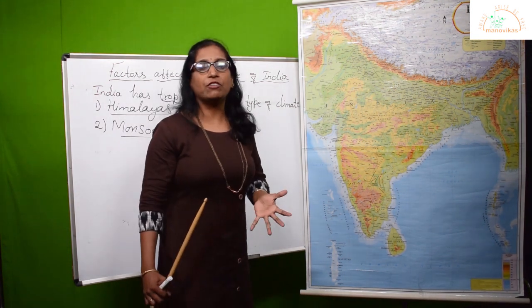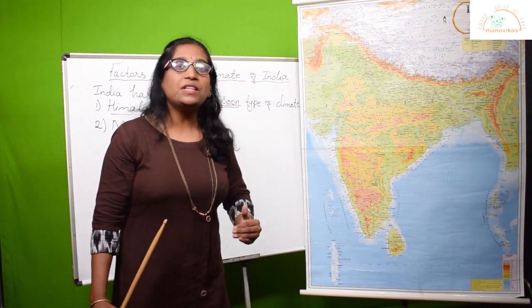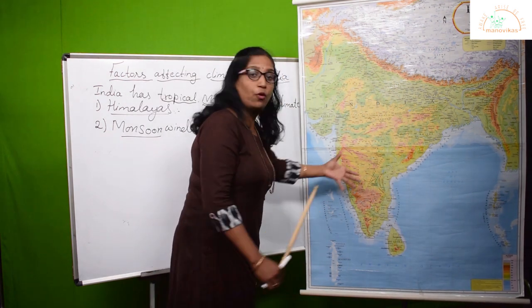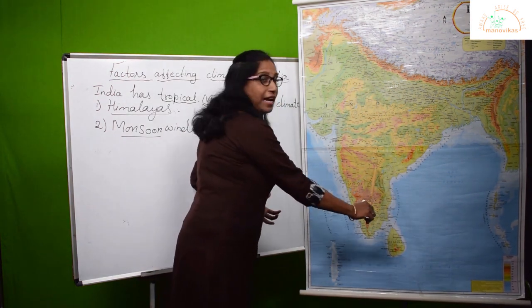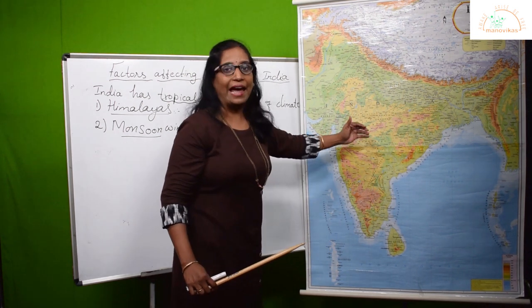There is a complete reversal of this monsoon in India. Because of this, the southwest monsoon winds come from sea to the land.